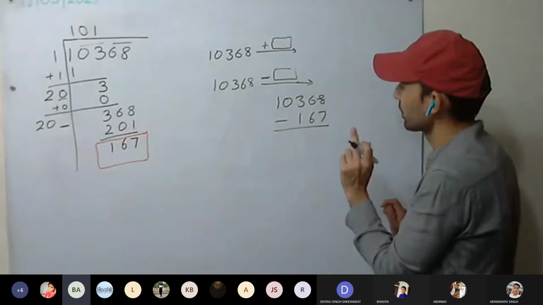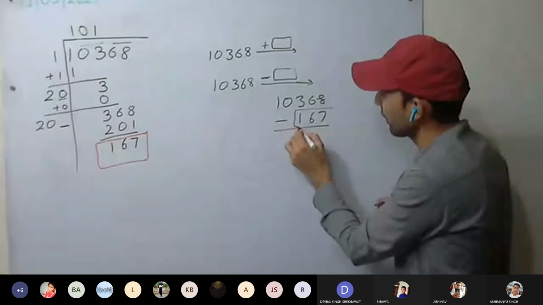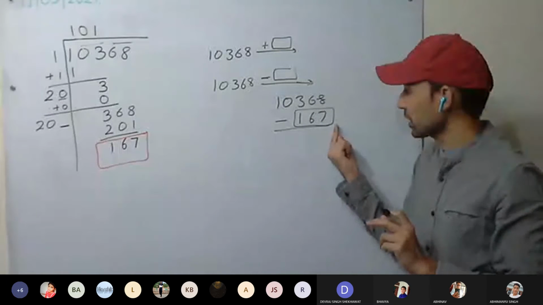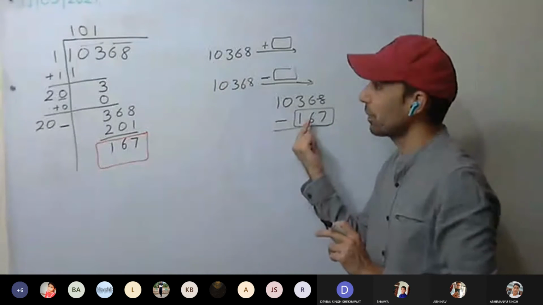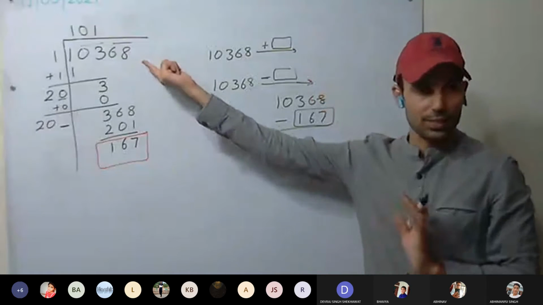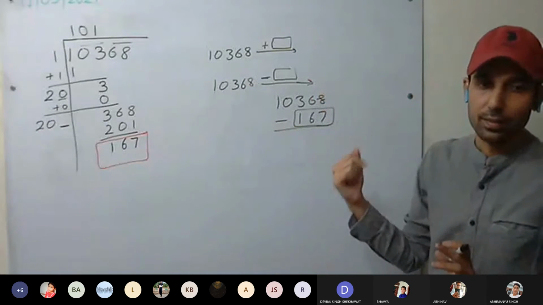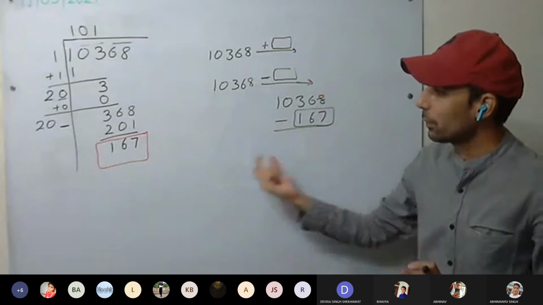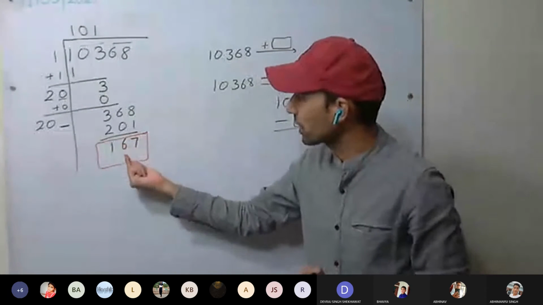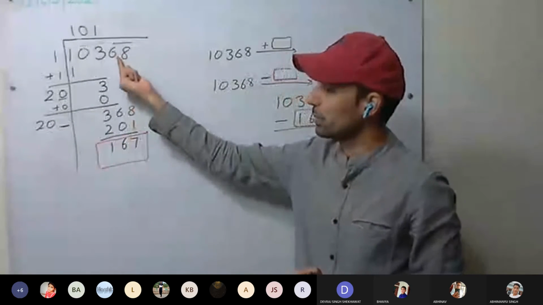Yes, okay. So 167 must be subtracted. This is the answer. This is the least number by which this must be decreased. You all have understood this? This is clear? Because we should not have a remainder. And to not have the remainder, we must subtract 167 from this one.